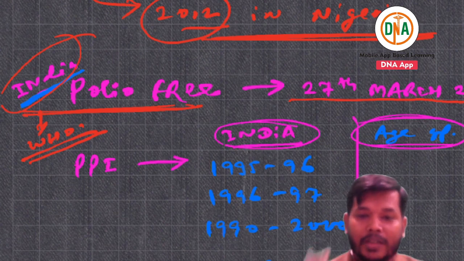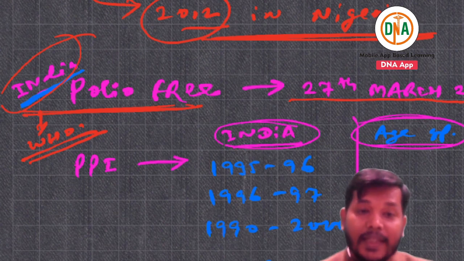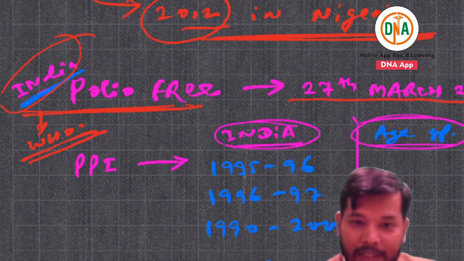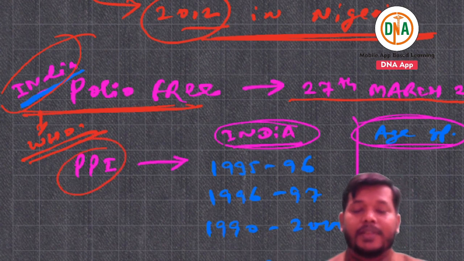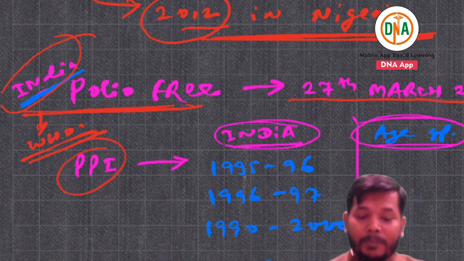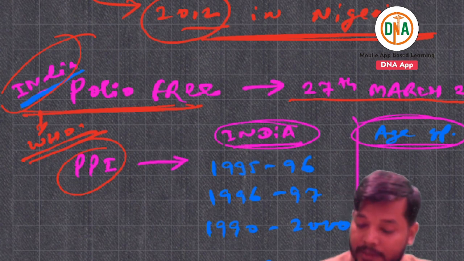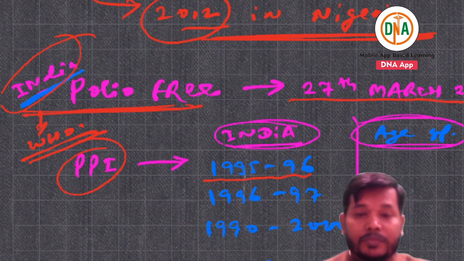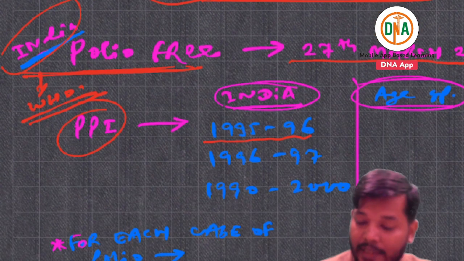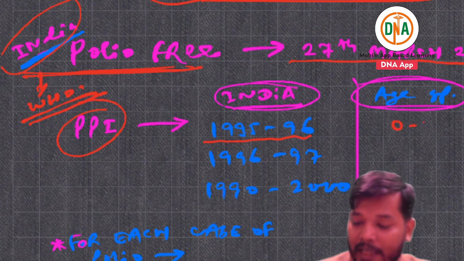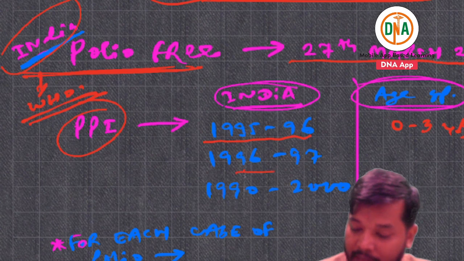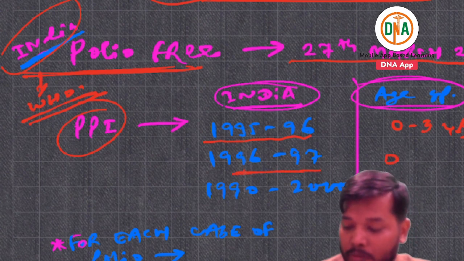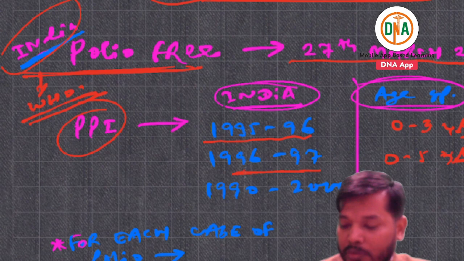If you are able to answer up to this, they can ask you, can you tell about the pulse polio immunization program, when it was started, and what are the important landmarks? This program was started in 1995-1996, and at that time they included the 0 to 3 year age group. After that, in 1996-97, they included up to the 5 year age group.